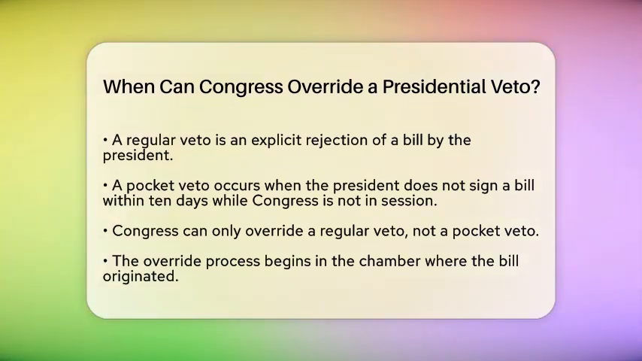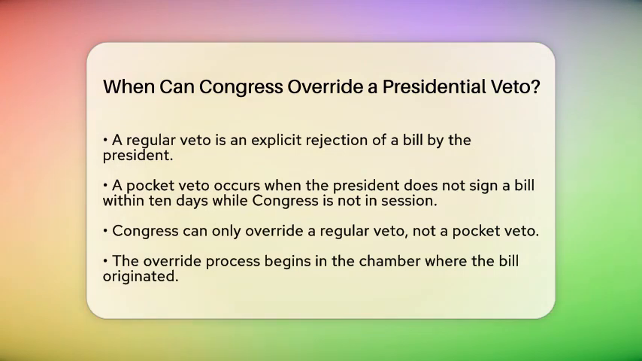A regular veto occurs when the president explicitly rejects a bill. A pocket veto happens when the president does not sign a bill within 10 days and Congress is not in session. Congress can override a regular veto but cannot override a pocket veto.